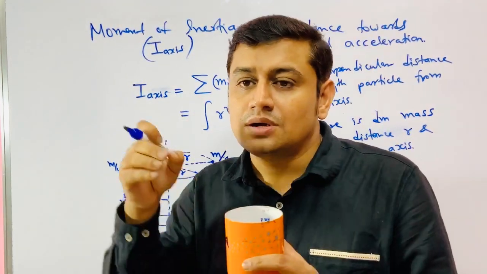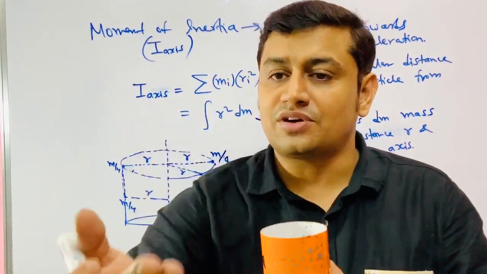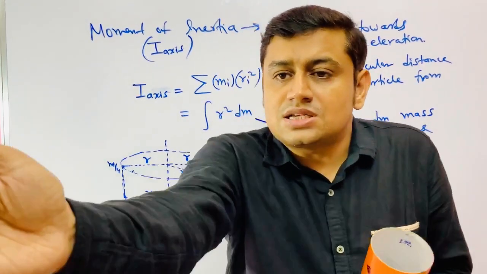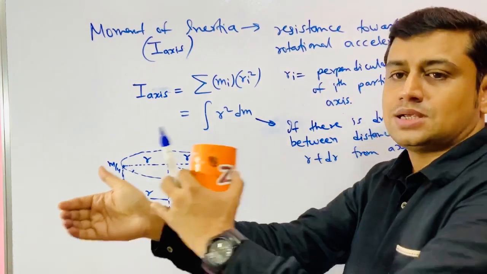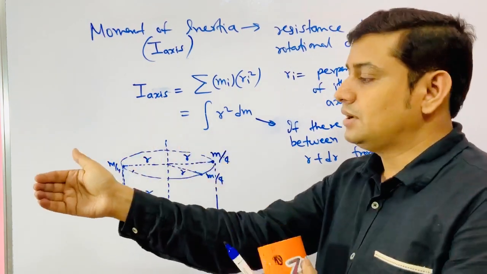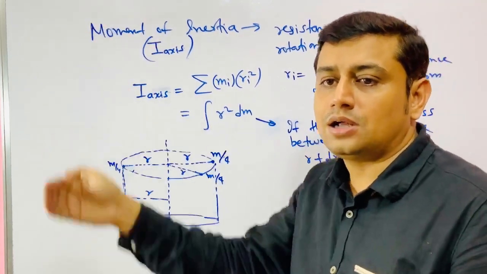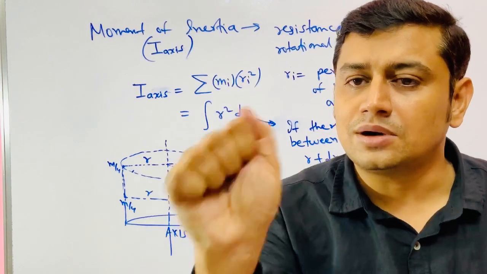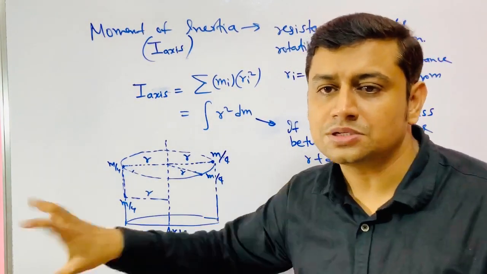It depends on whether it is distributed at a particular distance. So it doesn't matter front or back, right or left. It only matters that at a distance r from axis, if I take my hand and put between distance r and r plus dr, if I put my hand from the axis between r and r plus dr, and I go up and down all the direction, collect all the mass and convert it into a point mass, then that contribution is mr square.